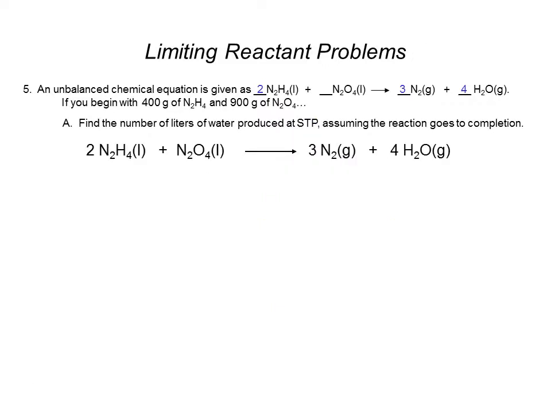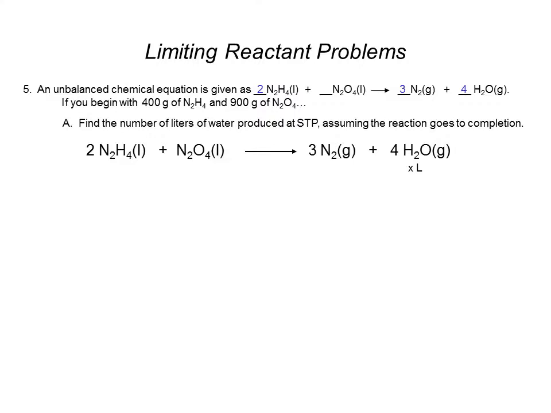Okay, so here we have question number 5. You can see part A, find the number of liters of water produced. So I'm trying to find the number of liters of water produced. So underneath my water, I'm going to write X liters. And it's produced at STP. STP means standard temperature and pressure. That's usually code for the teacher telling you you're going to use 1 mole equals 22.4 liters. Now, realistically, this problem doesn't make any sense. You can't find the volume of a gas at STP because water is not a gas at 0 degrees Celsius. But nevertheless, we'll work it just to see how it would work.